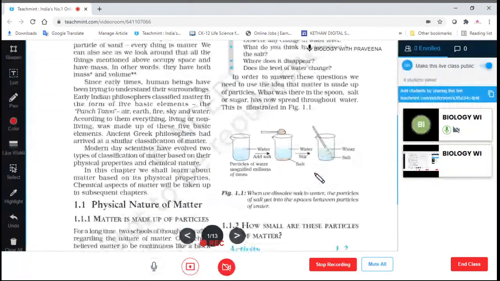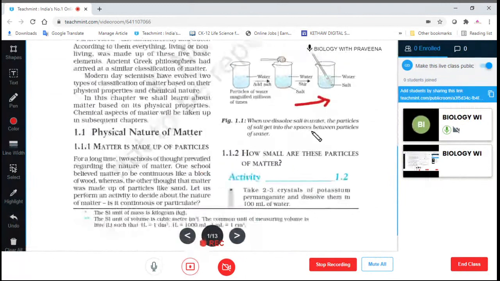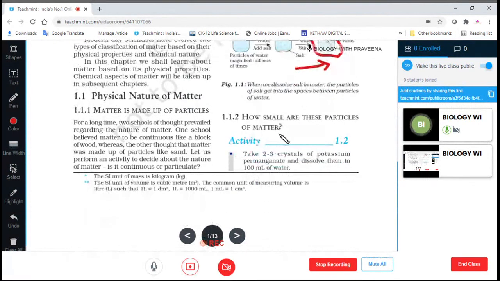This process is shown in figure 1.1, where we dissolve salt in water, the particles of salt get into the spaces between the particles of water. So when we dissolve salt in water, the particles of salt go into the spaces between the water particles. Okay. How small are these particles of matter?